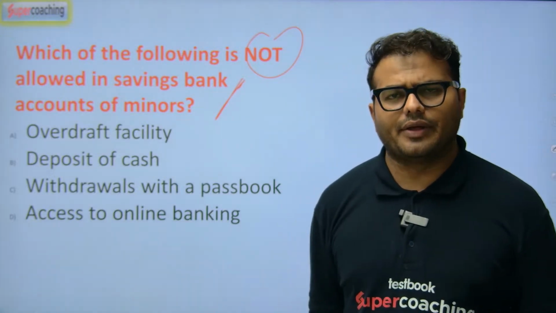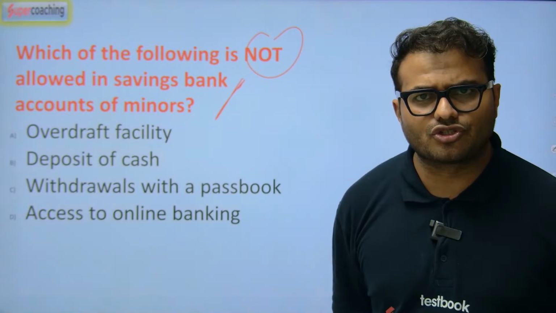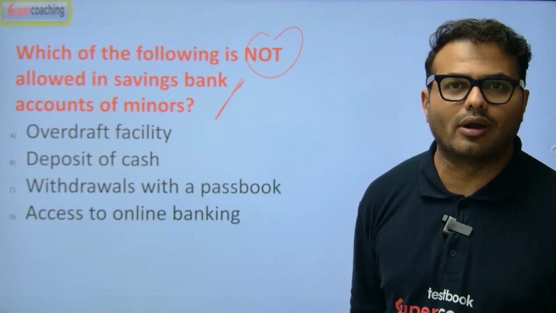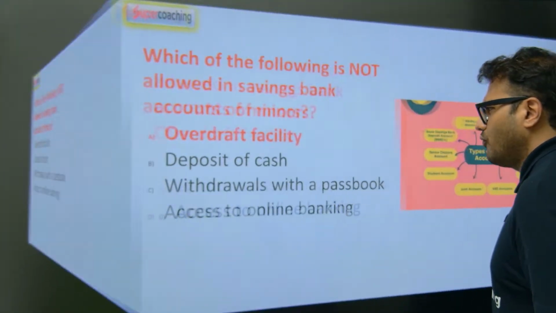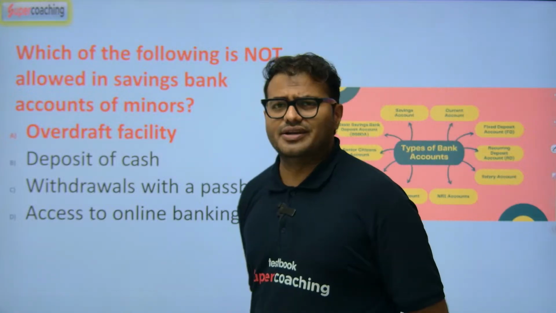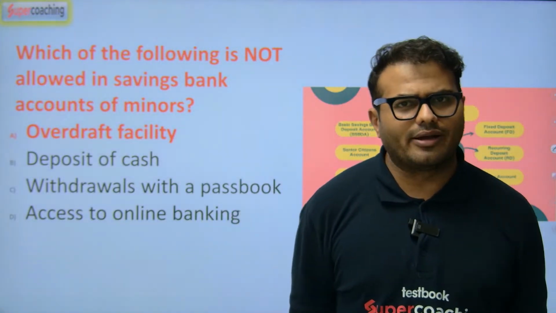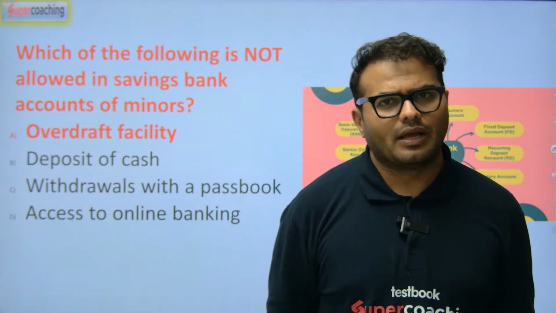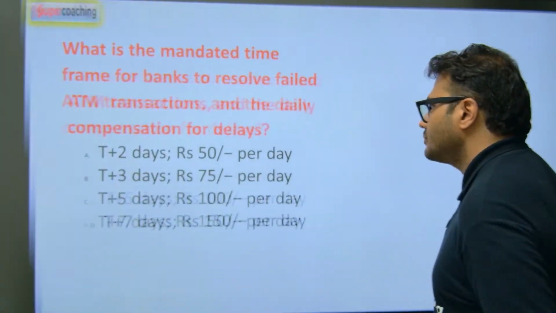For minors, the usual rule was that parents or guardians would handle it. So we changed the definition of minor; 10 years and below will be called minors now. Of course, the overdraft facility is not allowed for minors, and that is the concept here.